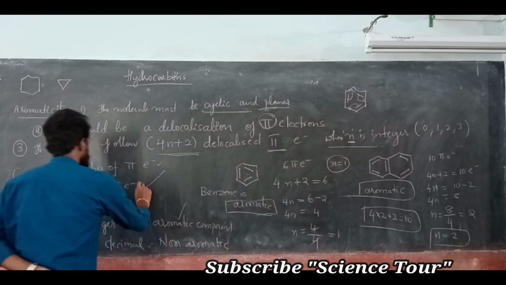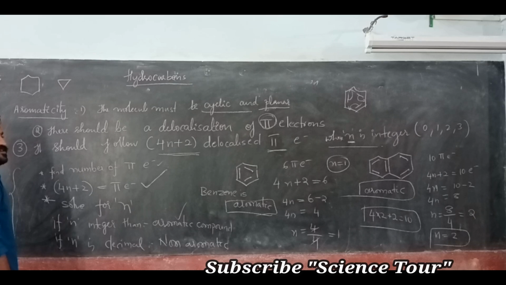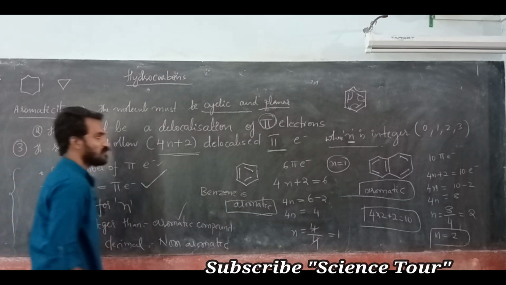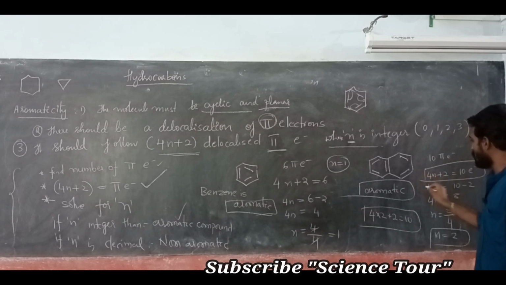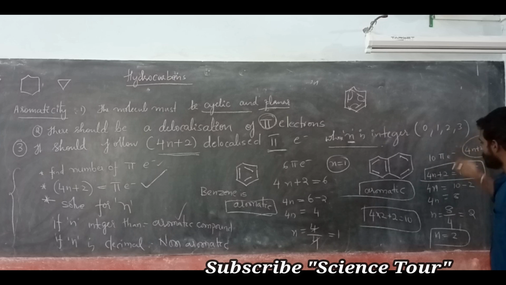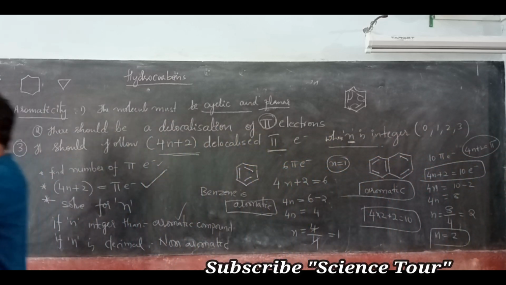So this also satisfies 4n plus 2 is equal to pi electrons. 10 electrons are there. By substituting the n value in the 4n plus 2 pi electron formula, you get the same. Correct, no? So it is aromatic.